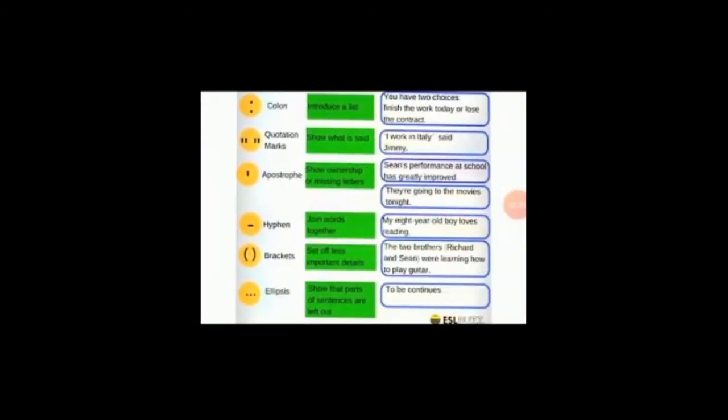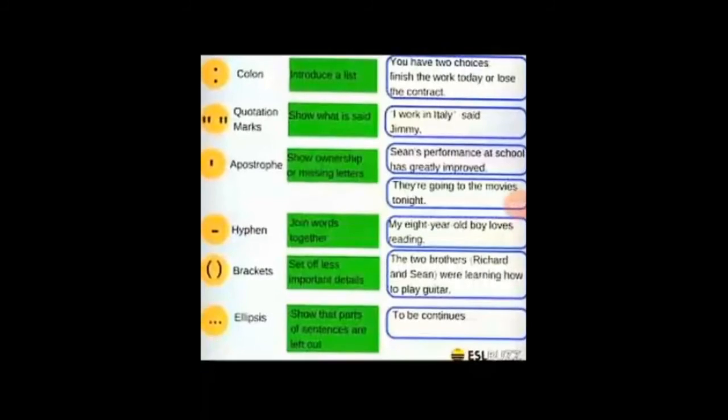Then here are some more punctuation marks. You can see we have got colon, which introduces a list. You have two choices: finish the work today or lose the contract. After choices, if you can see, there is a colon mark. Then the other one is quotation marks, which show what is said by the speaker. For example, "I work in Italy," said Jimmy. So "I work in Italy" is within the quotation marks, which is the sentence which the speaker, Jimmy, has said.